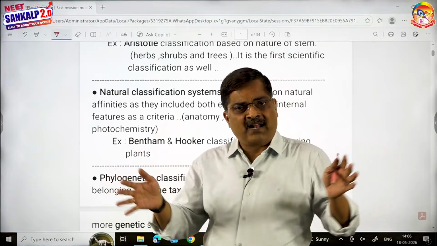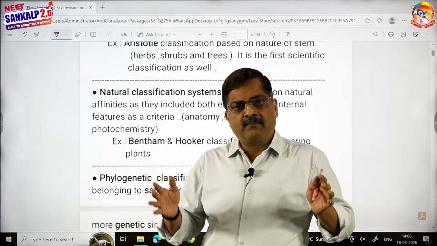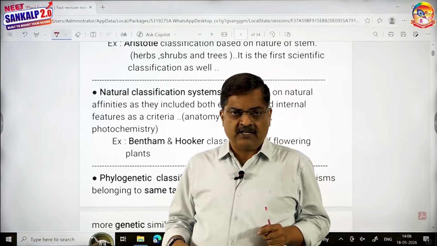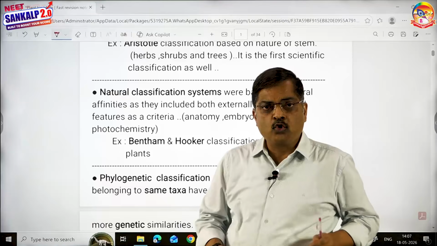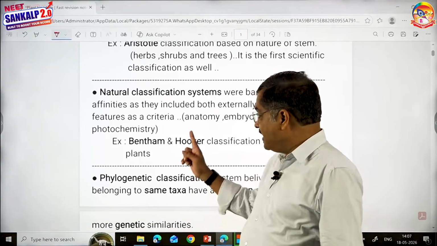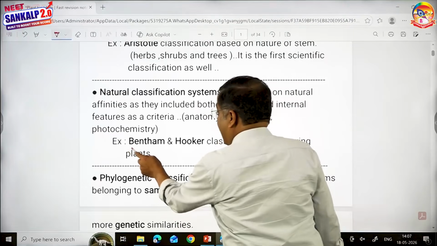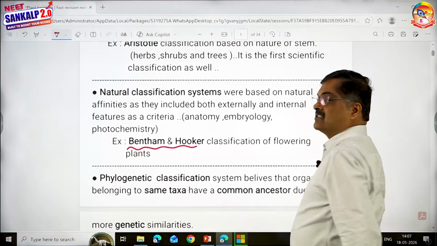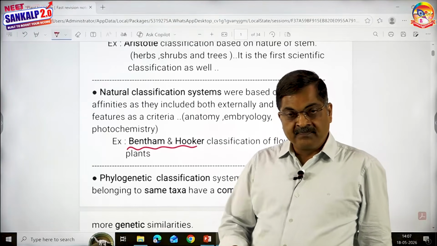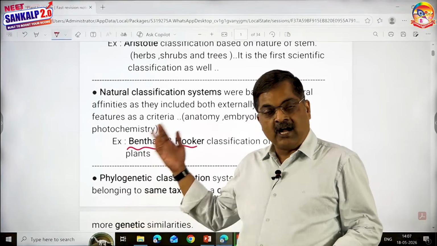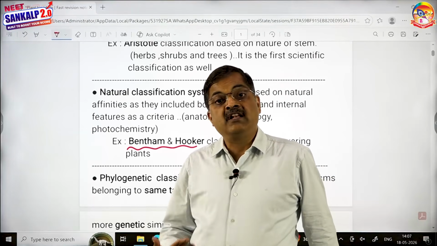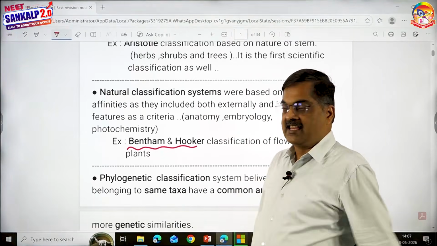If you take all the branches as a criteria for classifying plants, then the natural affinities are taken into criteria and the plants in that particular group resemble greatly. Such type of classification is natural system of classification, and an important example for that is the Bentham and Hooker classification. In all the Commonwealth countries, including India, the herbarium sheets are kept in order of Bentham and Hooker classification. It is a widely followed classification, you can even say that.